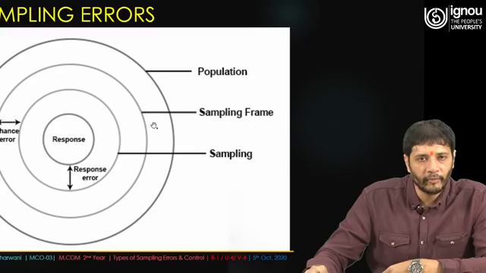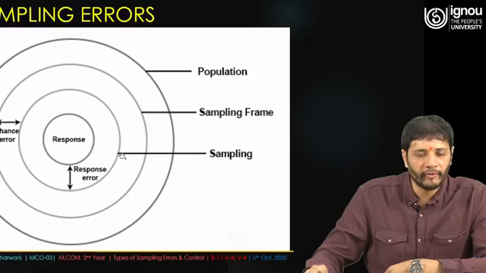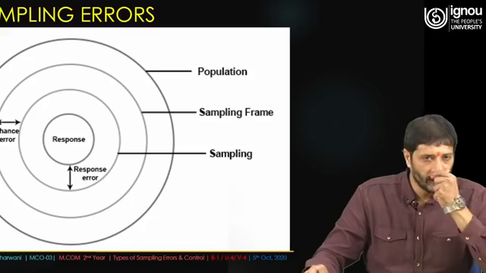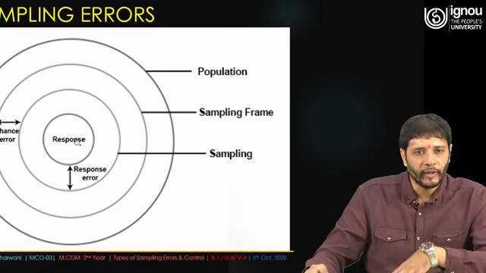Then in this sample frame we make the pedagogy of collecting the sample. When you have developed the questionnaire, you float it to the respondents, and when respondents reciprocate, sometimes the response comes differently from what you are expecting.